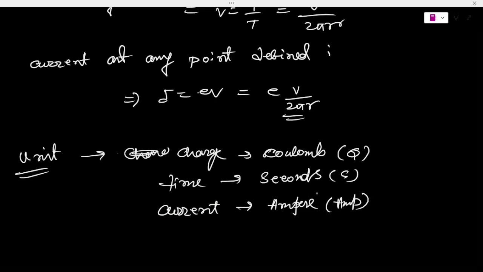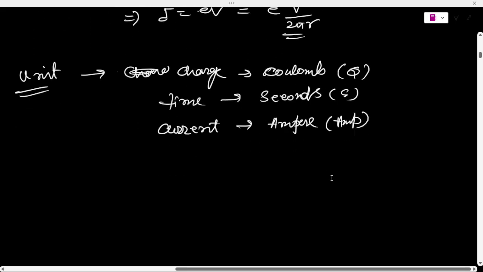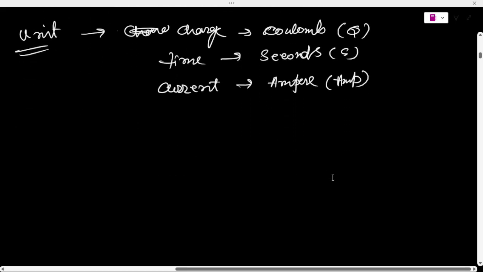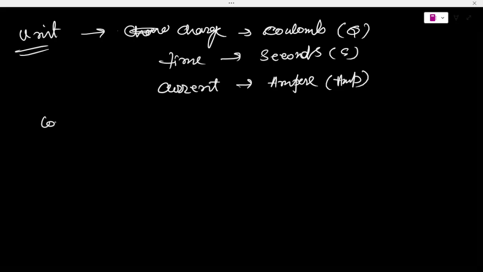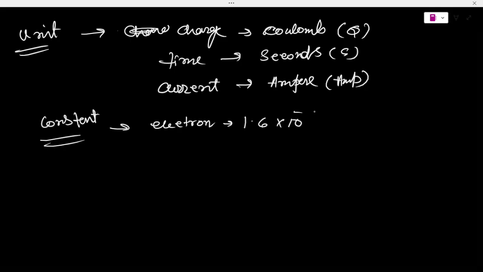These are the units. A constant is always used here: the charge of an electron is 1.6 into 10 to the power minus 19 coulomb. This will be the constant here.